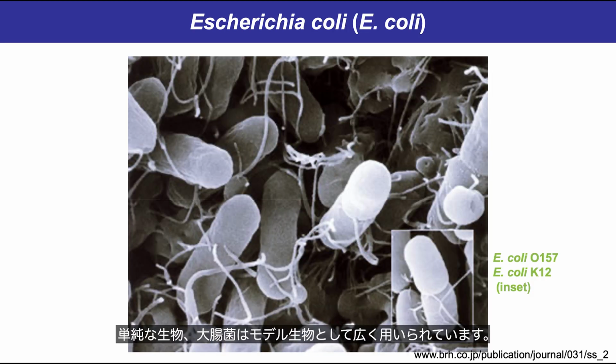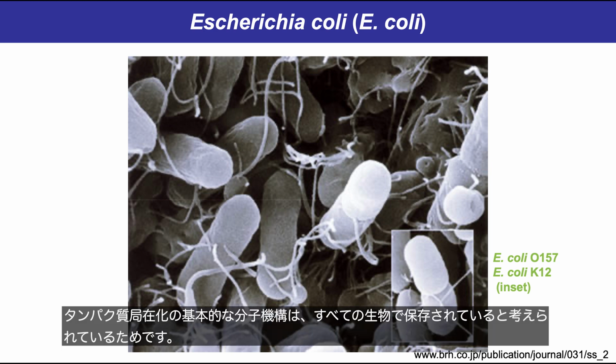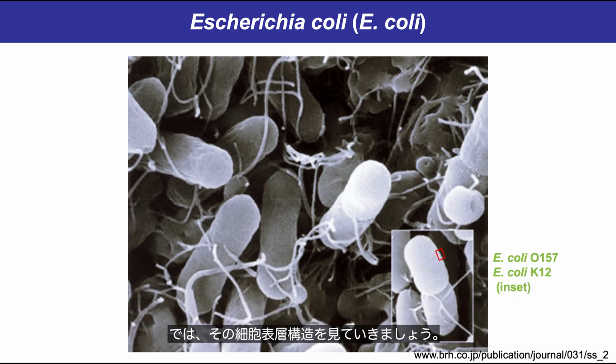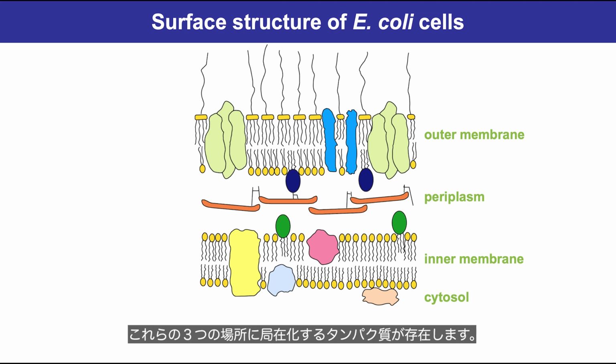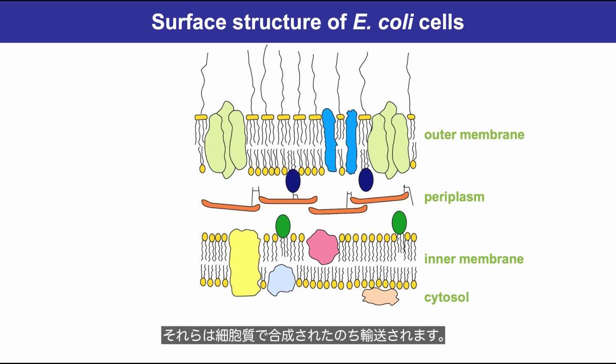A simple organism, E. coli, is widely used as a model organism, because the fundamental mechanisms of protein localization are thought to be conserved among all living things. Let's see the surface structure. E. coli possesses two membranes, outer and inner membranes. The space between the two membranes is called periplasm. Some proteins are localized in these three areas. They are transported after the synthesis in the cytosol.